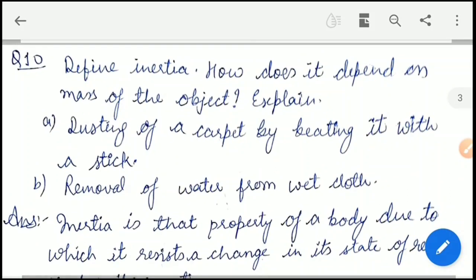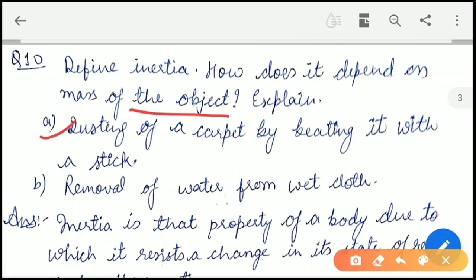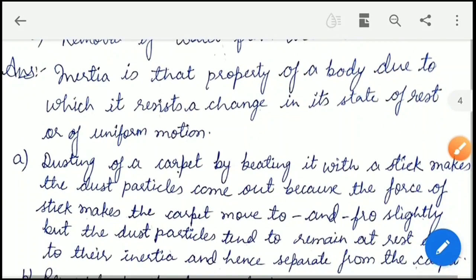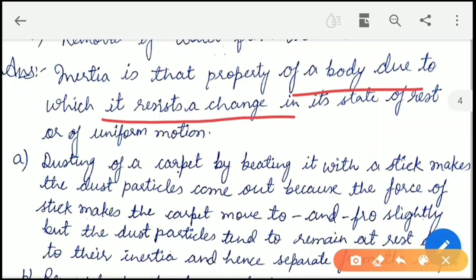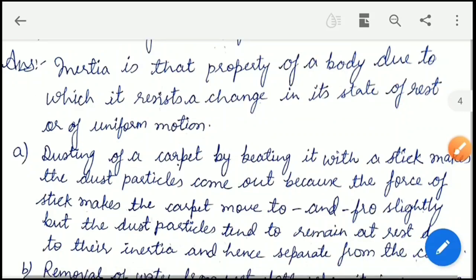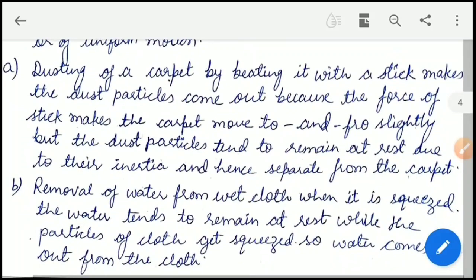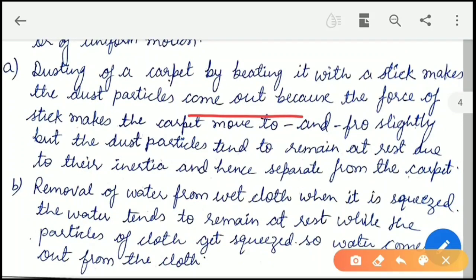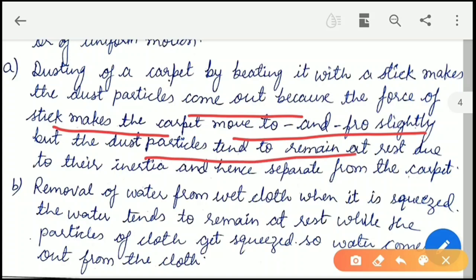Now the next question is, define inertia. How does it depend on the mass of the object? Explain these applications: dusting of a carpet and removal of water. We know that inertia is that property of a body due to which it resists a change in its state of rest or of uniform motion. Now dusting of a carpet by beating it with a stick makes the dust particles come out because the force of the stick makes the carpet move to and fro slightly, but the dust particles tend to remain at rest due to inertia and hence separate from the carpet and fall down.